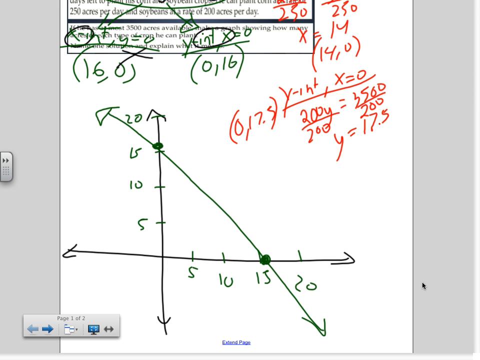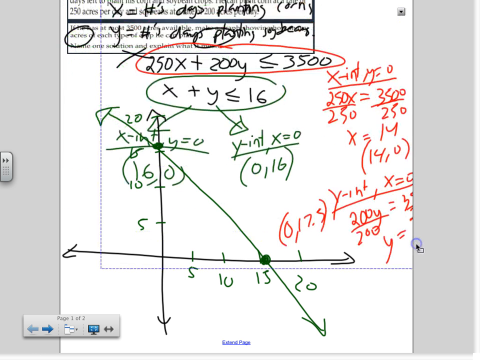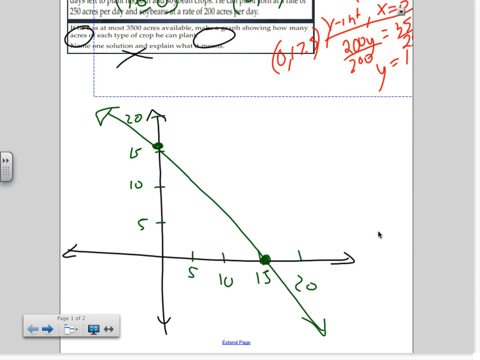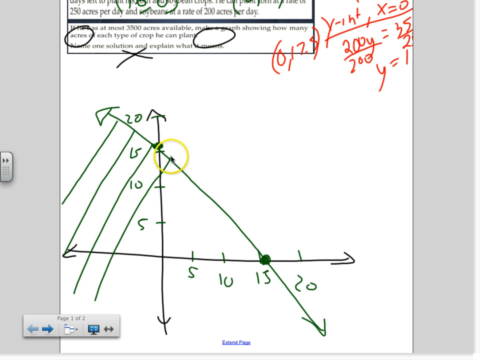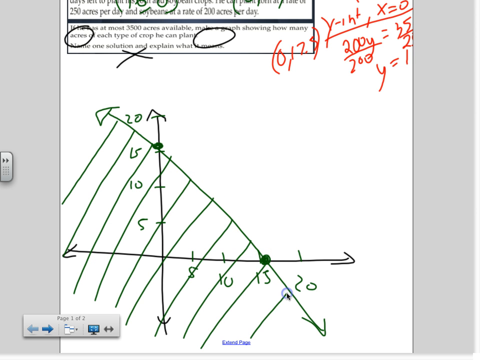If I plug 0, 0 into the x plus y here, clearly 0 plus 0 is 0, and 0 is definitely less than 16. Is that true? Yes, it is true. If it's true, where do we shade? The bottom. So I'm going to show that this is the region where everything is true for that particular inequality.